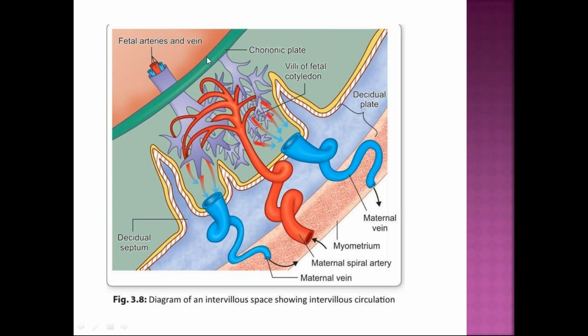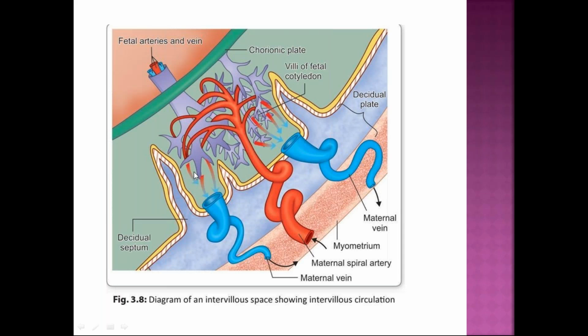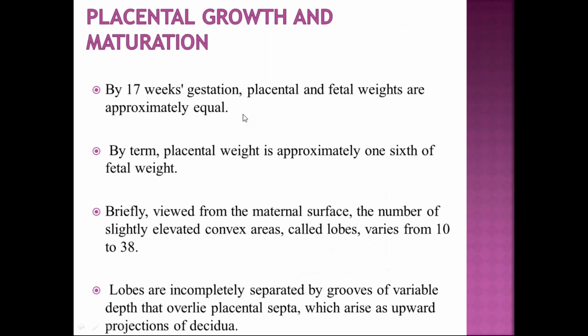The space between chorionic plate and basal plate, and lateral borders are villi. Roof is formed by chorionic plate, base by maternal decidual or decidual plate, and lateral sides by villi. This area is the intervillous space, which is actually poured by maternal blood through the spiral arteries. You can see this red one.